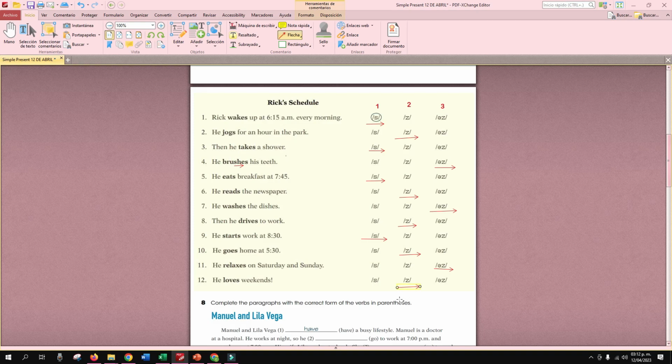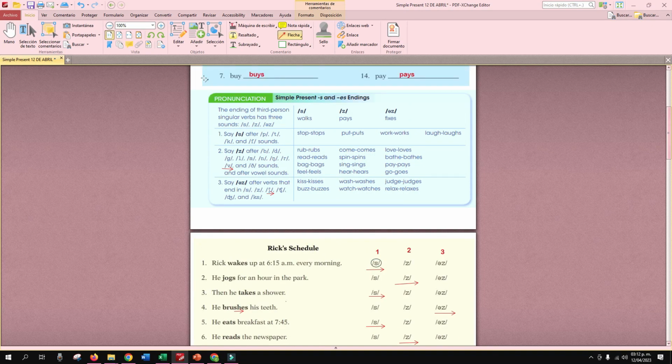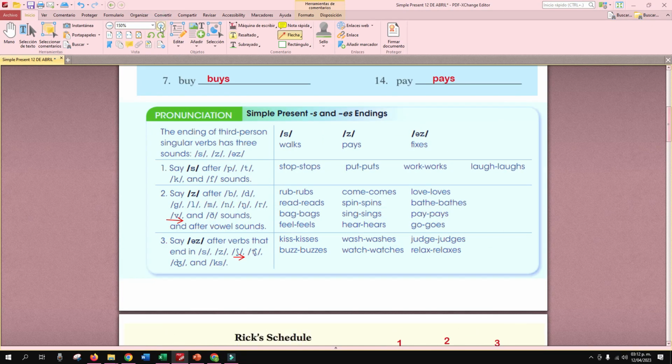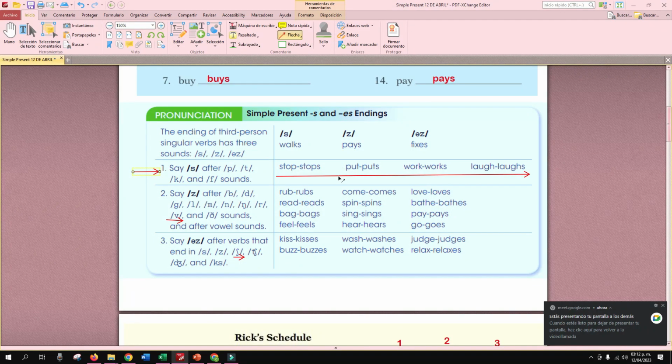So, let's practice these pronunciations. For example, who wants to read this verb? Voluntario que quiera leer estos verbos y su pronunciación correcta. Who wants to try it? Continúe. Put.